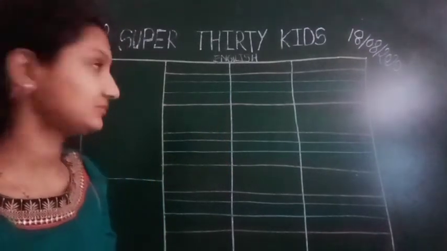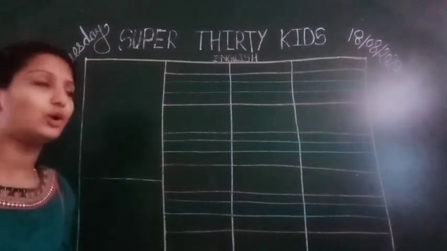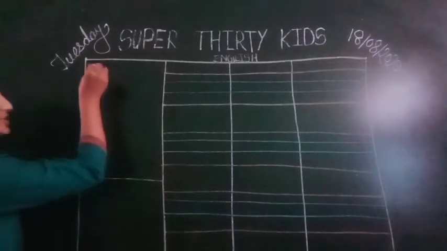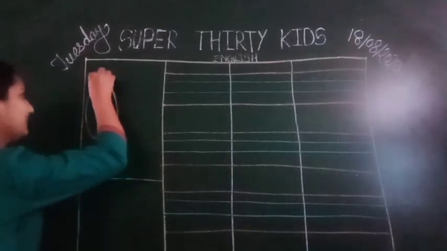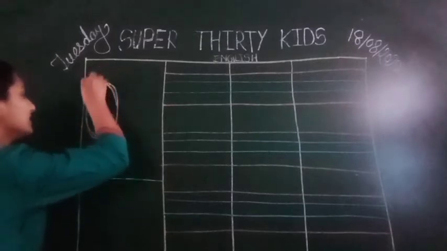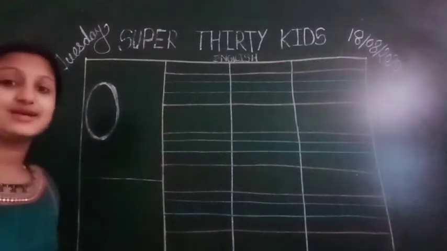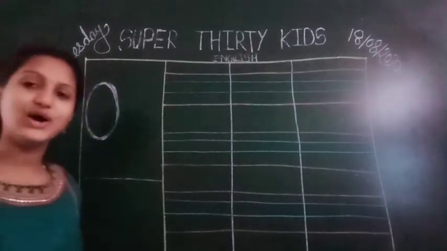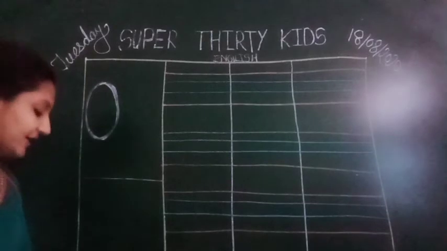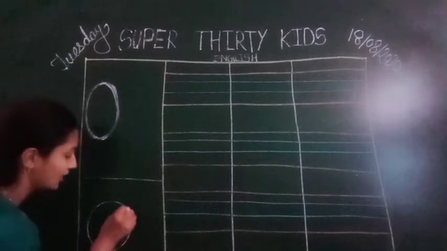So students, here we have to draw first the capital O. How to write capital O? We have to start from the top point and make a big circle. This is capital O. O says up. O for orange. Now here we will draw the orange, okay? This is an orange.